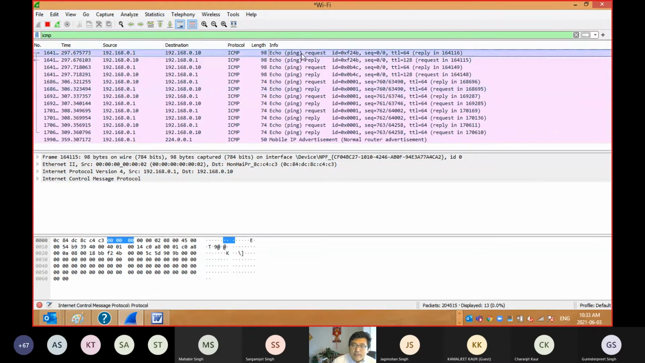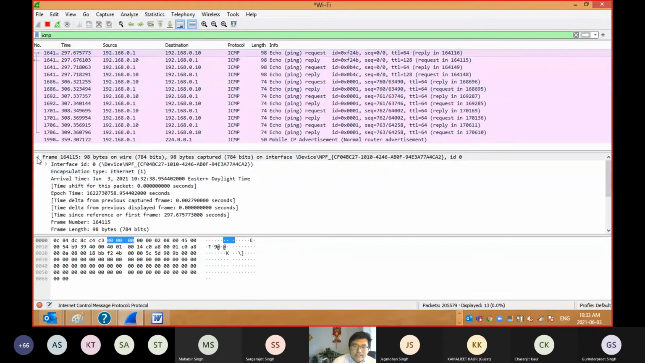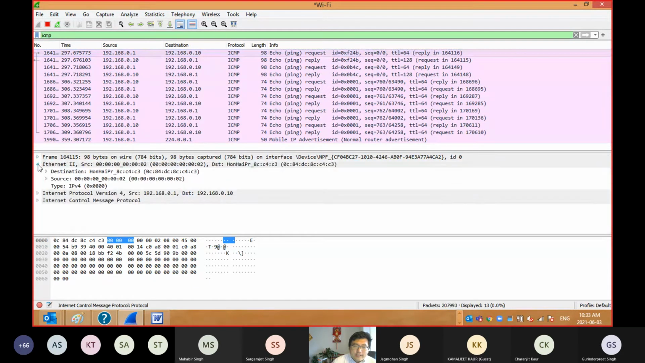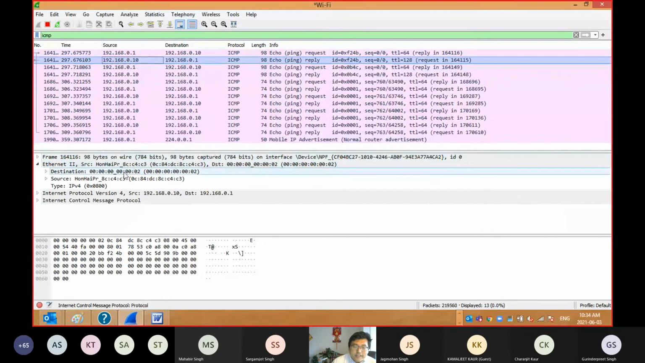So if we select the first one, we can see there is an Ethernet layer. There is a source and the destination, from here. We can see, for example, any one of these, the source and the destination. This is my IP, and this is my MAC, remember? And this is my destination MAC.